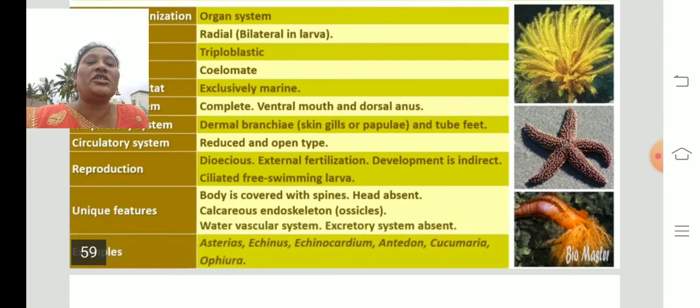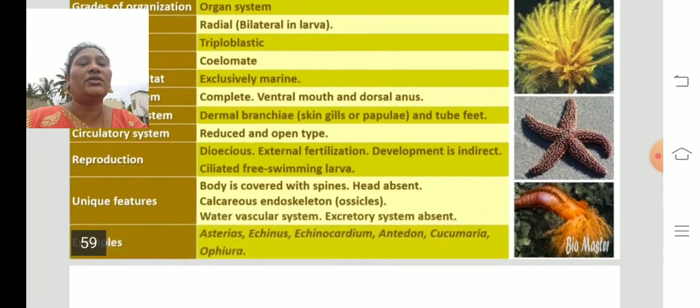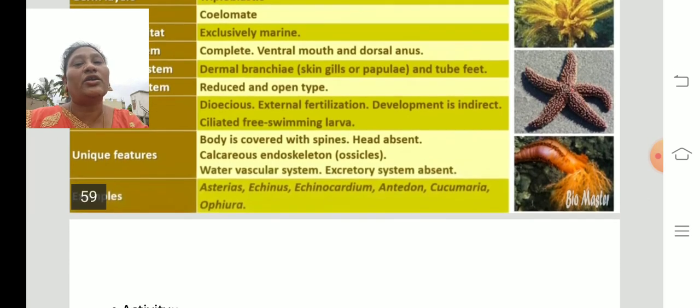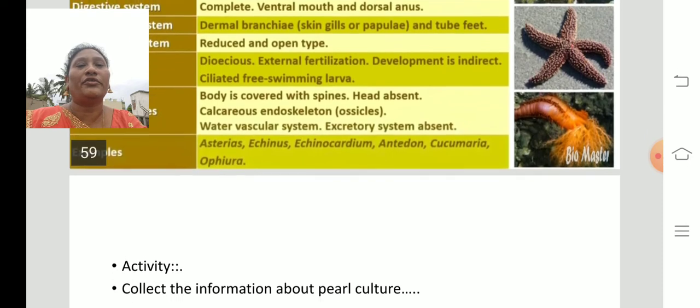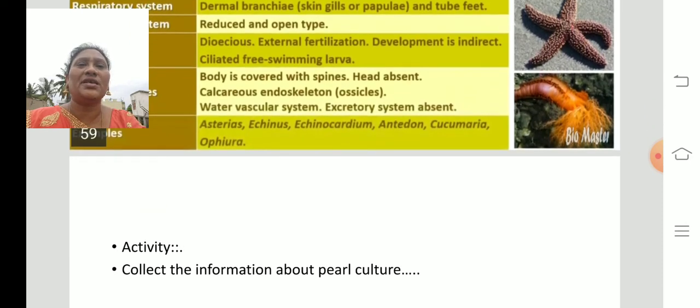Coming to the unique features, the body is covered with spines, head is absent and there is a calcareous endoskeleton. They have the water vascular system, and the excretory system is absent. So Asterias, Echinus, Echinocardium, Antedon, Cucumaria, Ophiuroidea. So these are some of the examples.